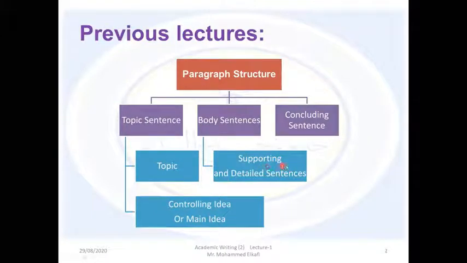We said that the supporting sentences should include between 3 to 5 supporting ideas, and these ideas are presented in the form of complete sentences. So 3 supporting ideas should be written in 3 complete sentences with details, and 5 supporting ideas should be written in 5 complete sentences with detailed sentences.